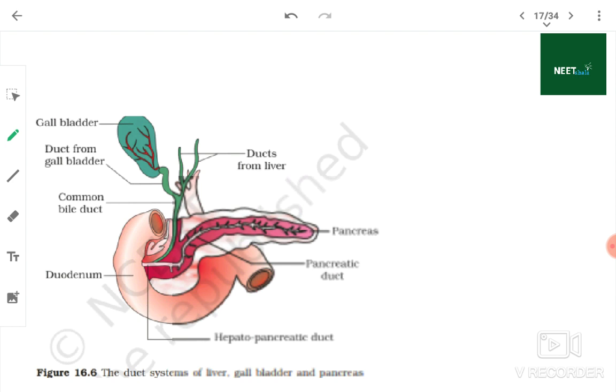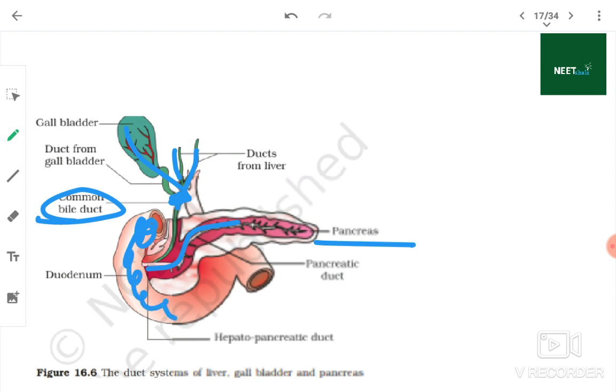Look here, liver and gallbladder form the common bile duct. Here is the pancreas and this is the pancreatic duct, and this structure is your duodenum. The common bile duct and the pancreatic duct meet, and here it will be the hepatopancreatic duct.